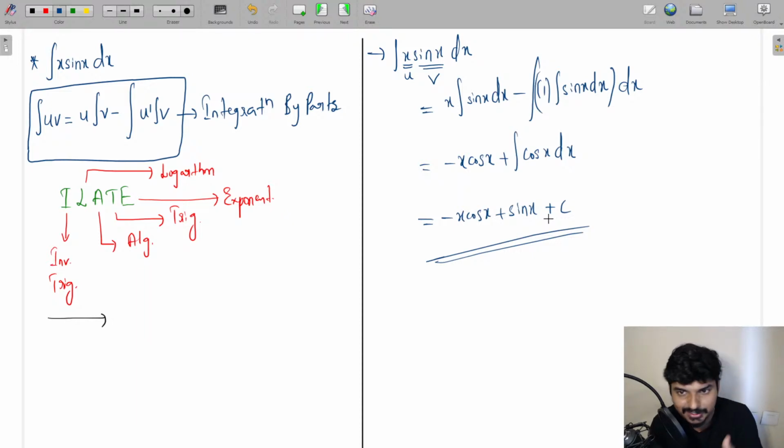And according to the formula, you need to decide which one is u and which one is going to be v, and for that we have the rule which is called the ILATE rule. This word contains the letters I, L, A, T and E, and all these letters indicate types of functions, like I inverse trigonometric, L logarithmic, and so on. I hope this entire method is clear for everyone.